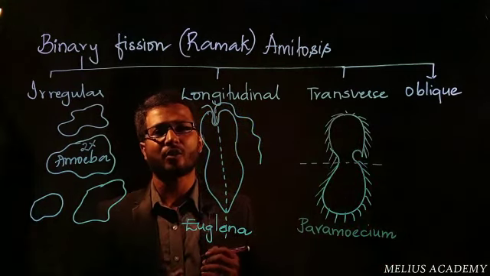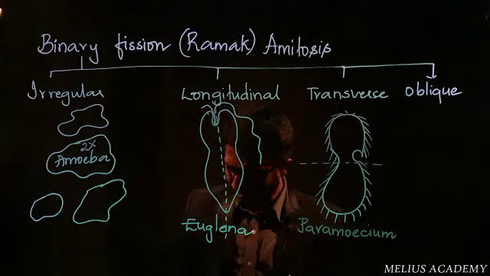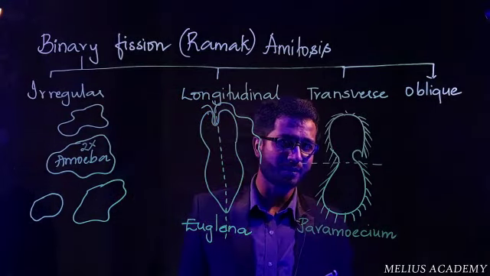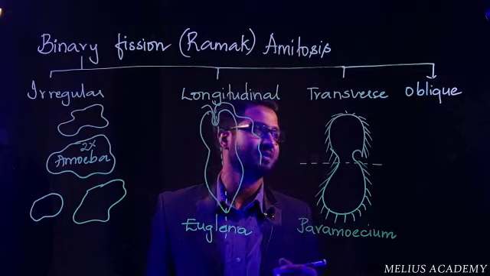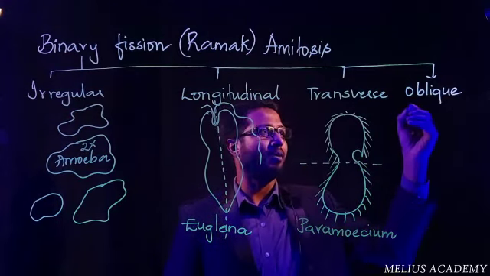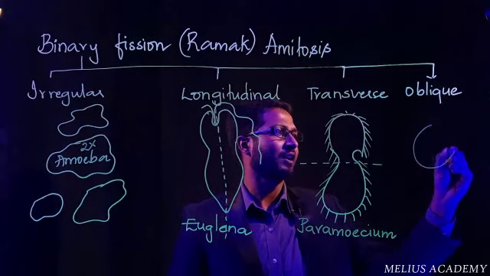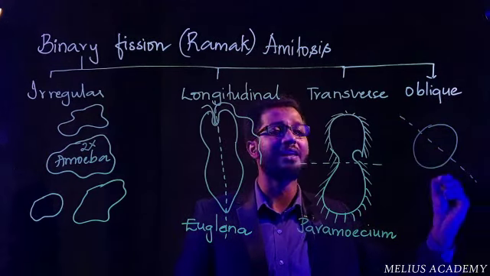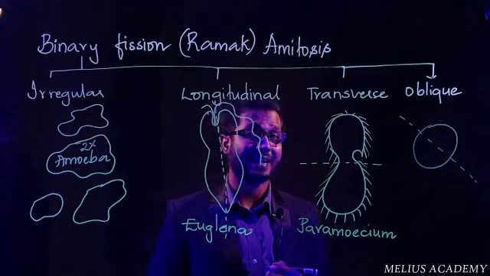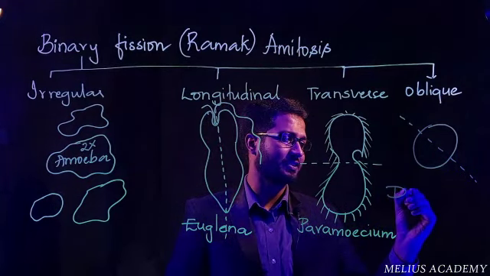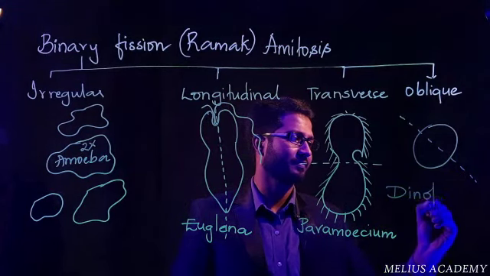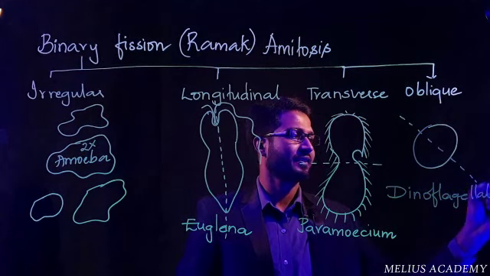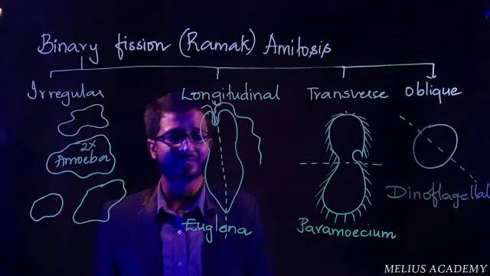And finally, we talk about oblique fission. See, this part is not specified in the majority of the books. Since it has not been specified in the majority of the books, I would suggest that you please note it. Oblique fission is a condition where the organism divides itself into two halves by an oblique plane. Which are the examples? Dinoflagellates. Dinoflagellates are the ones who come in this picture.